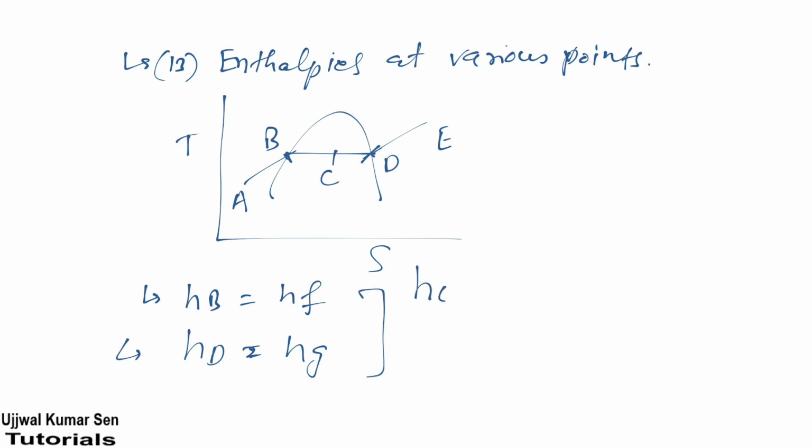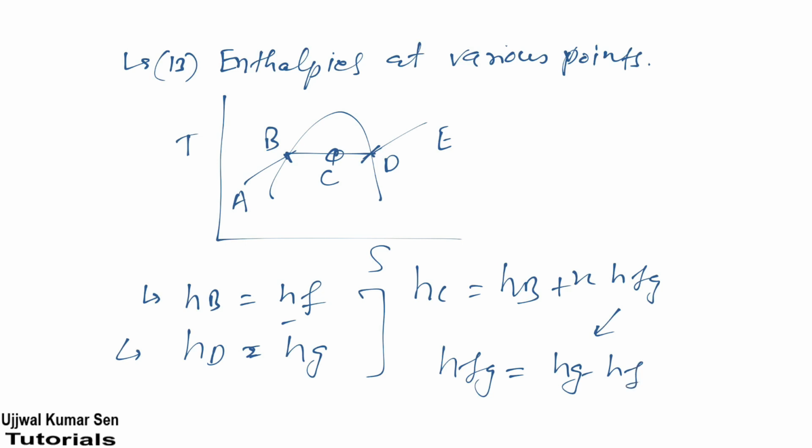Now let's come to HC. Here we have the wet region, right? So the formula would be HC equals HF plus X HFG, and you know HFG is equal to Hg minus Hf. Got it? Because Hg is greater than Hf, right? Enthalpy of gas is greater than enthalpy of liquid. That's why it is so.